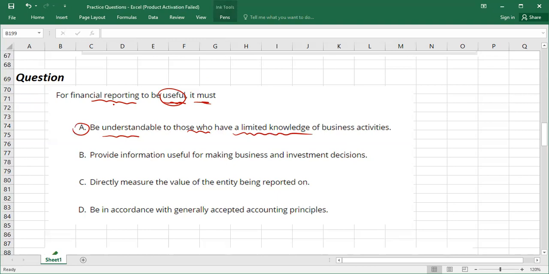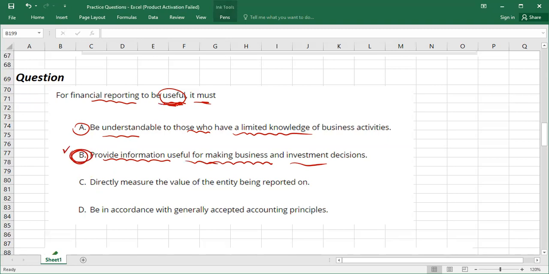No, it doesn't mean useful, as I told you, 2 words. It should be relevant to the business economic activities, plus it must be faithfully presented. So this is not the option. The information will be considered useful if it provides information useful for making business and investment decisions. Obviously, guys, being investors, you always need relevant information and faithfully presented information, like free from fraud. So this is actually the answer. It should provide useful information for the decision makers, right? This is the correct answer.